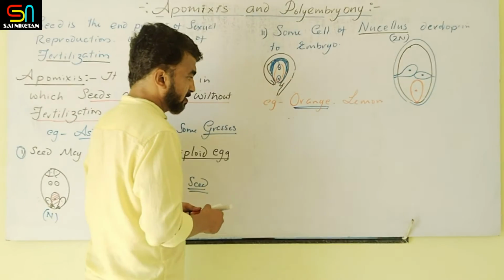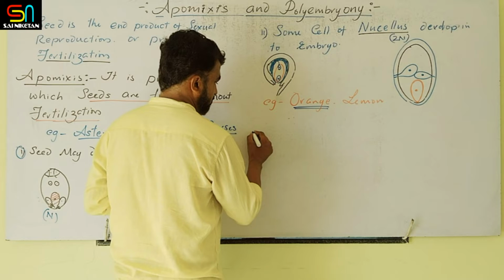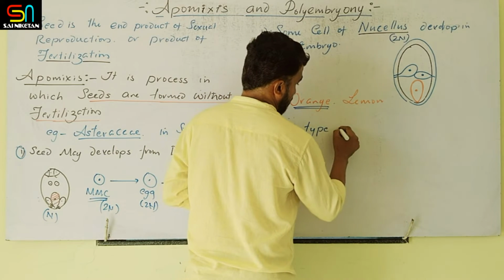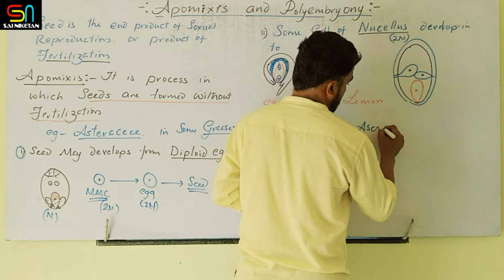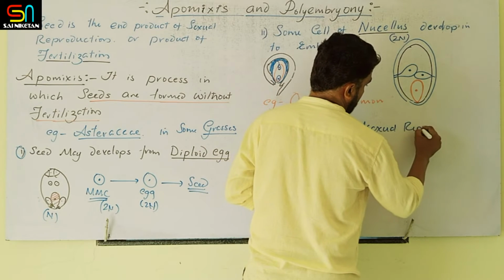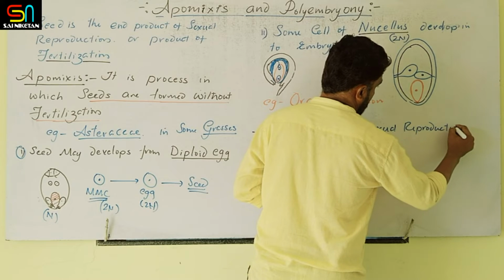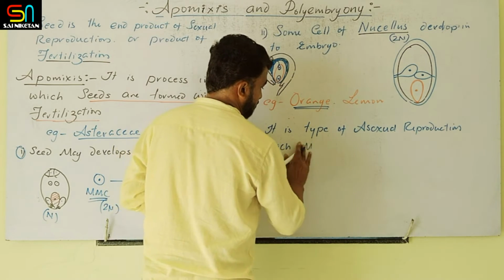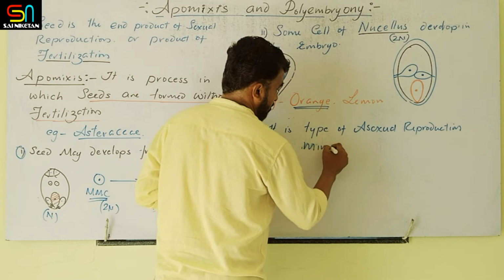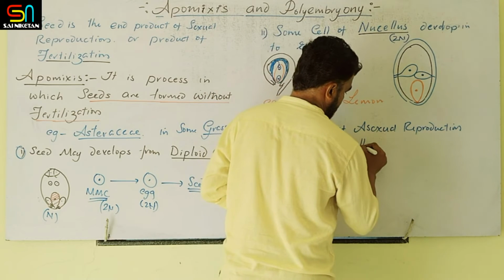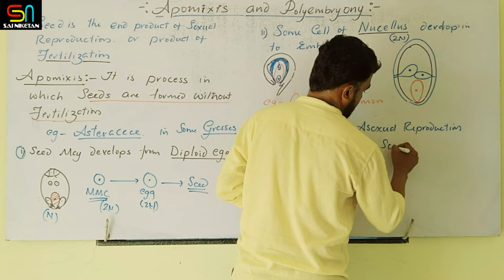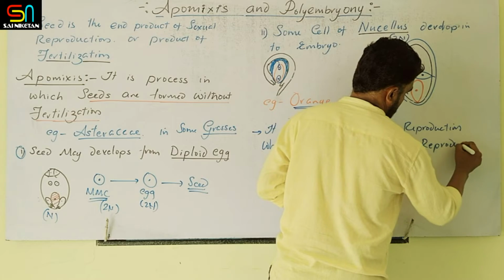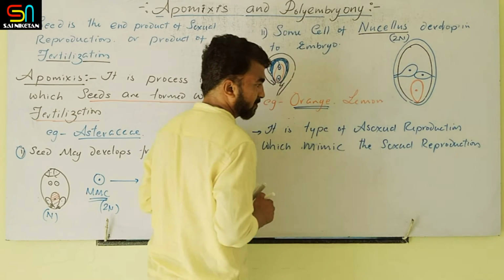Apomixis means it is a type of asexual reproduction which mimics sexual reproduction.